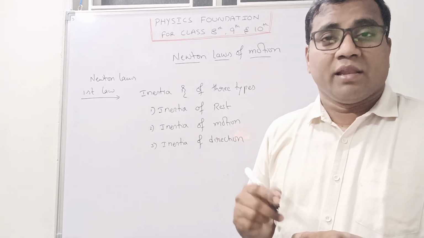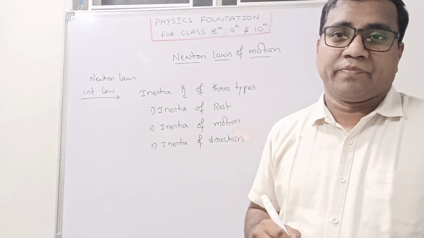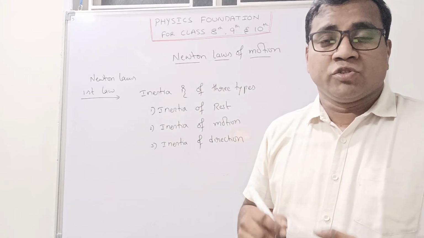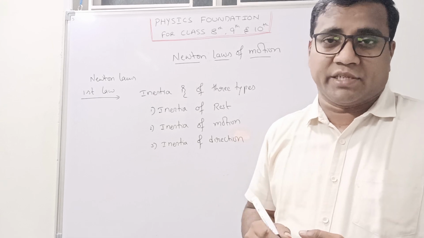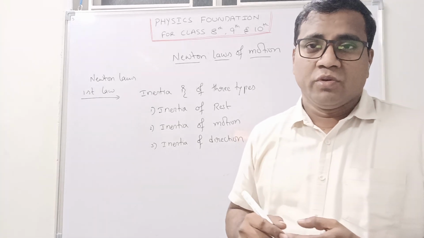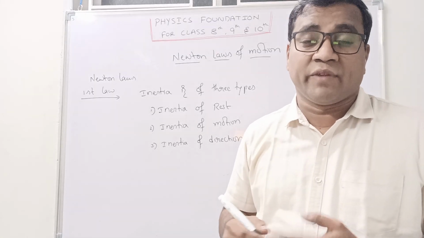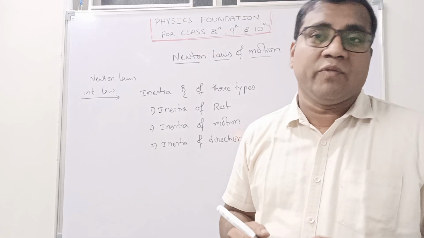This is called the law of inertia of motion. Inertia of direction means the body wants to continue in its own direction. This is called the law of inertia of direction.